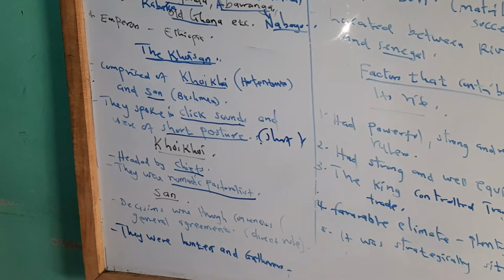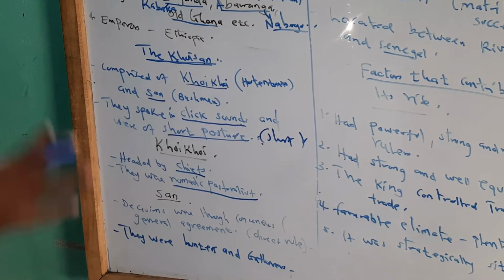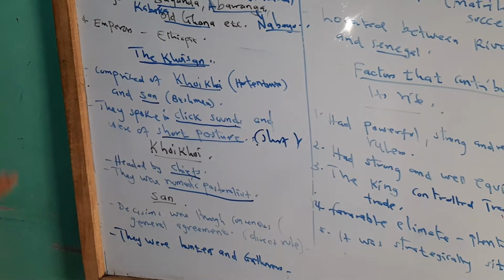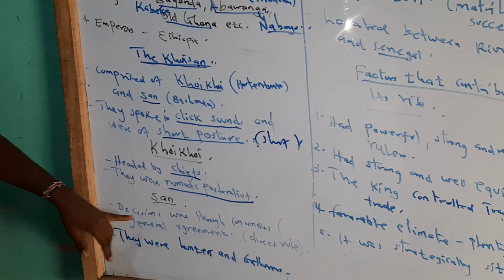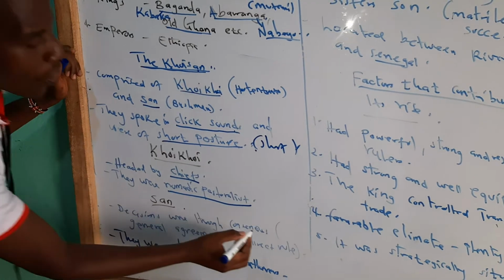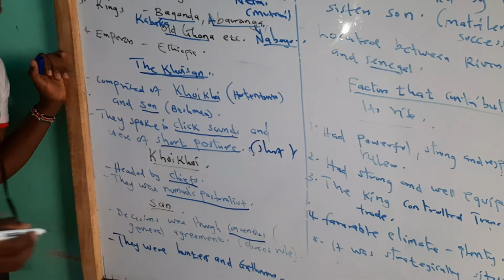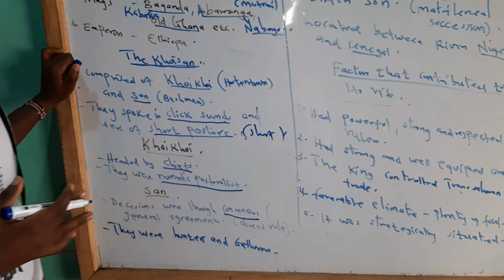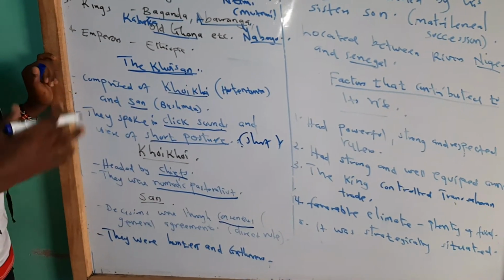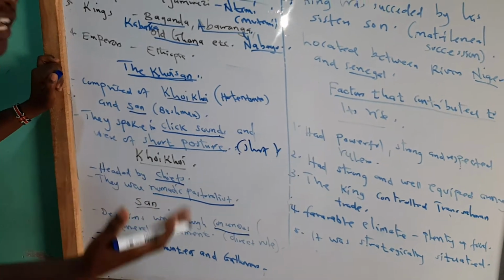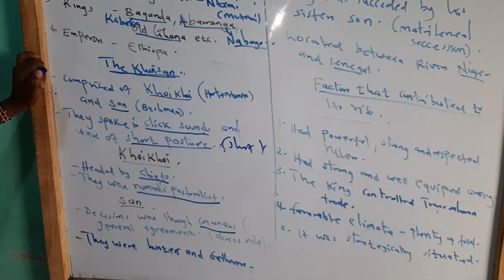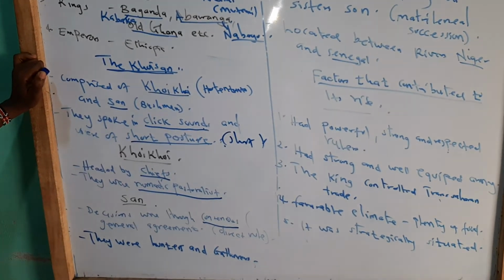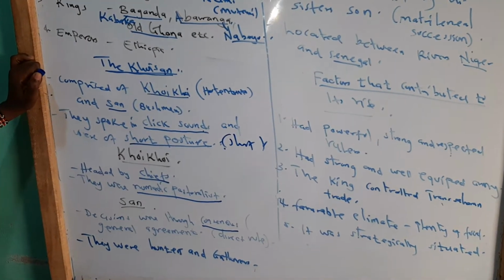So the San people did not have a defined leadership, where we say decisions were made through consensus. This consensus means it was general agreement. All of them had to agree in unison so that they could reach a conclusion on an issue. So if one of them said no, it was not taken.